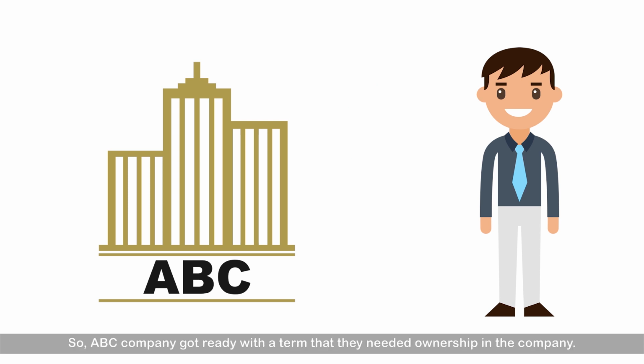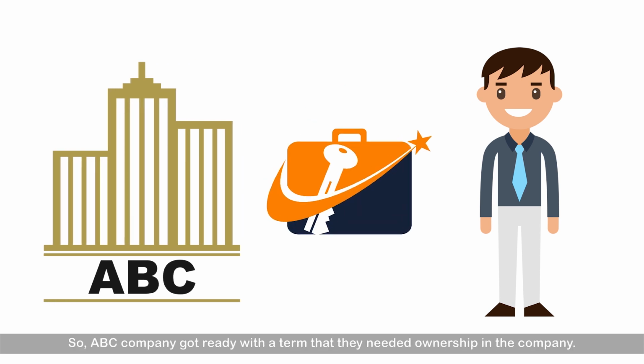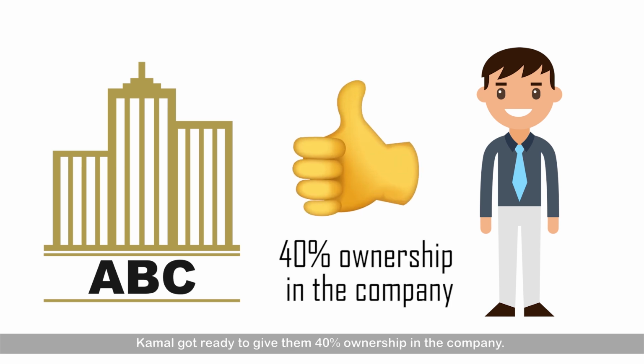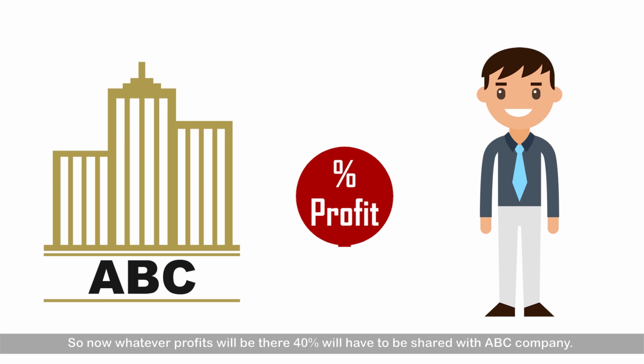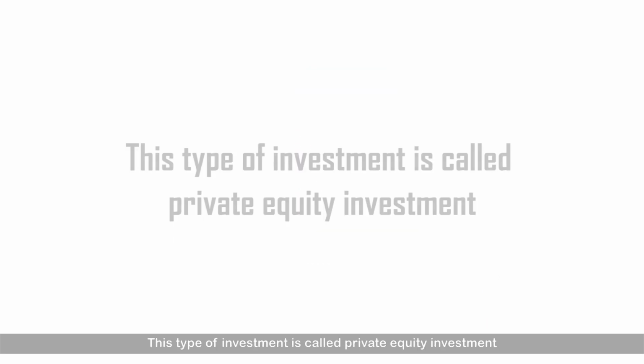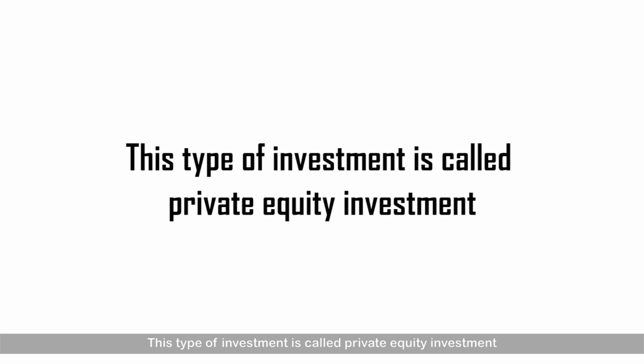project. So ABC company got ready with a term that they needed ownership in the company. Kamal got ready to give them 40% ownership in the company. So now whatever profits there will be, 40% will have to be shared with ABC company. This type of investment is called private equity investment.